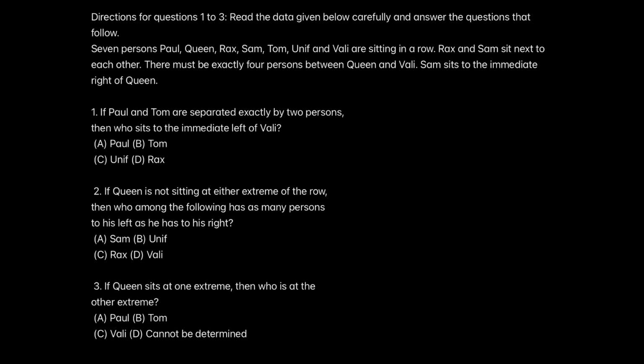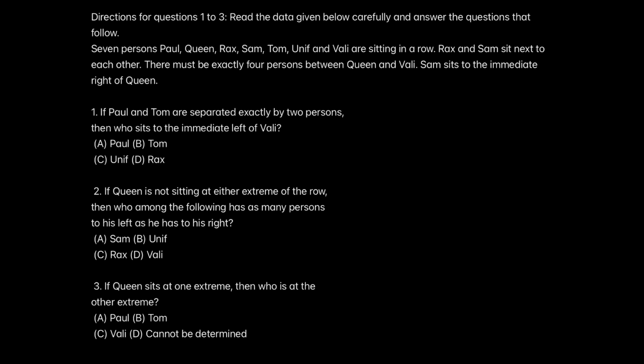Third information provided is that there are exactly 4 people between Queen and Valley. Again, we don't know whether Queen is on the left side or Valley is on the left side, but we only know that there are 4 people between them. And the last information from this passage is that Sam sits to the immediate right of Queen. Now, this is something constant: wherever Queen sits, Sam will be on the right side. Based on it, I have 3 questions. Let us see how we should approach this question.